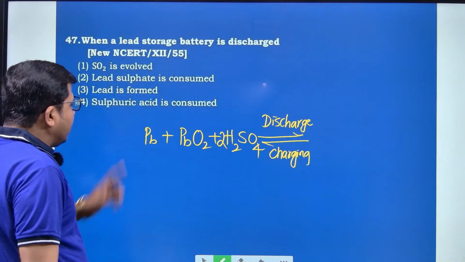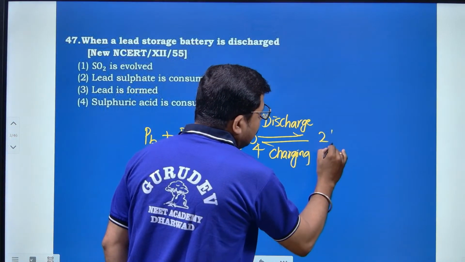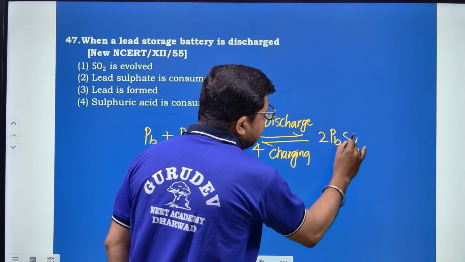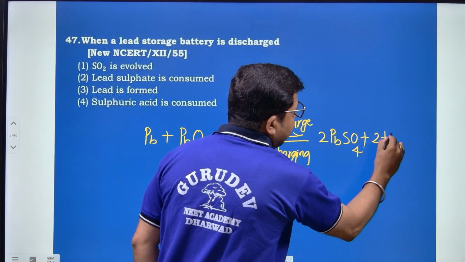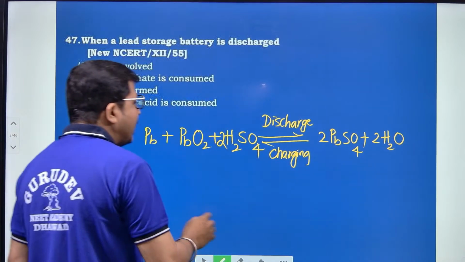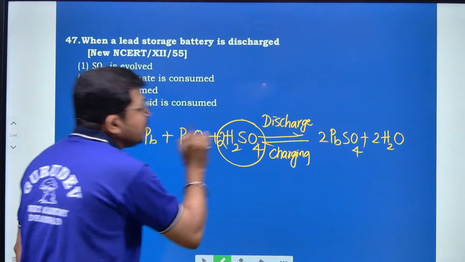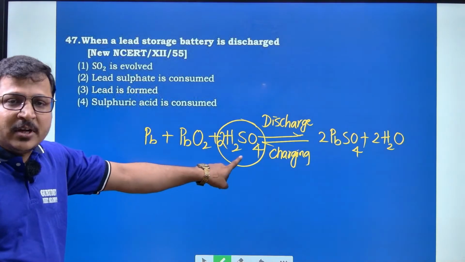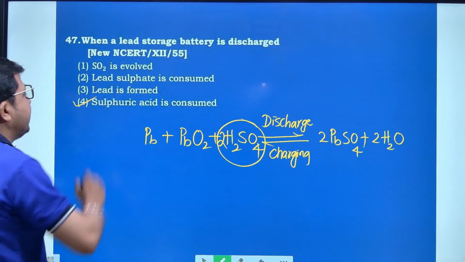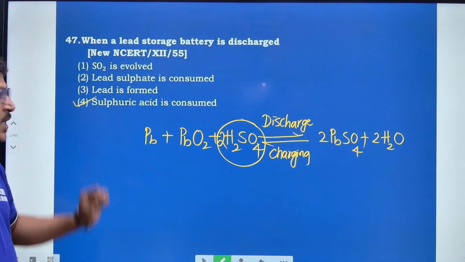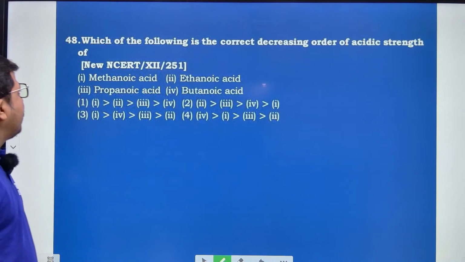The lead and lead oxide react with concentrated H2SO4 to produce 2 PbSO4, meaning lead sulfate, and release 2 H2O. Hence, during the discharging of the battery, there is consumption of H2SO4. Hence, the right option is option number 4.